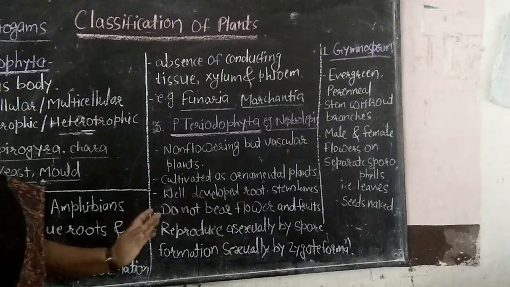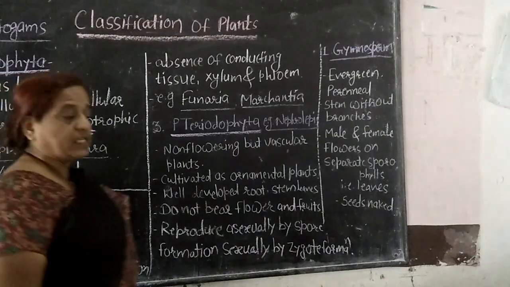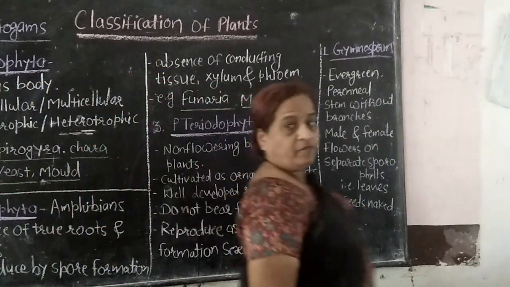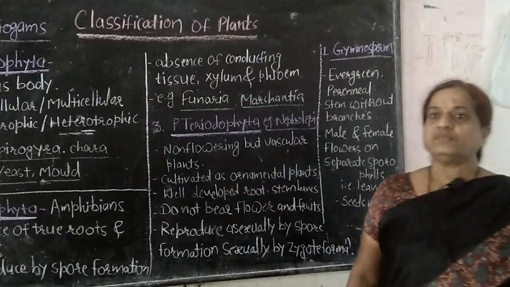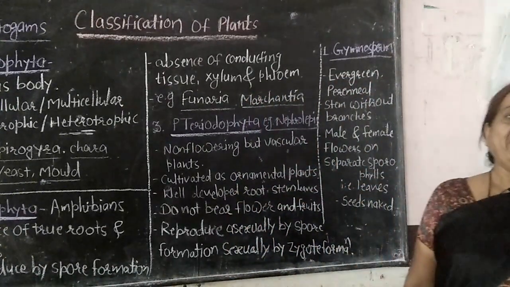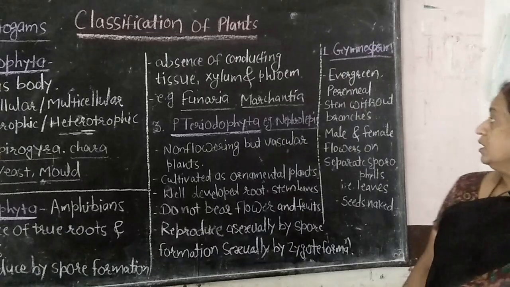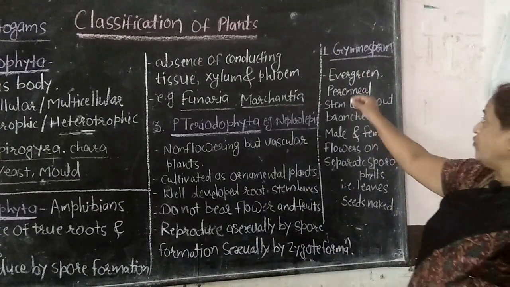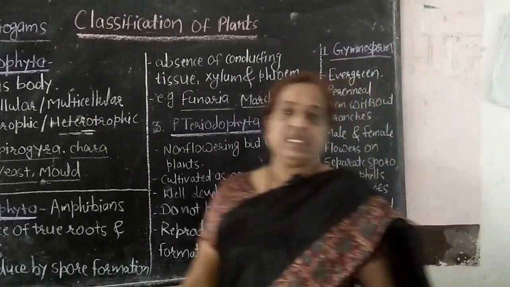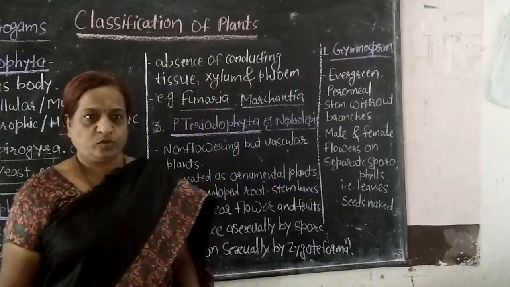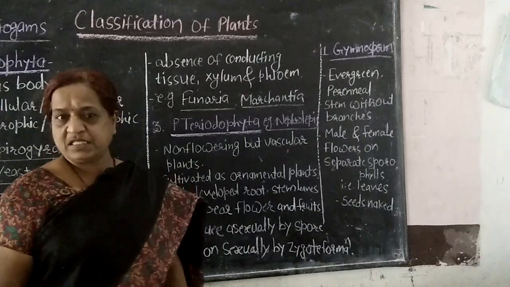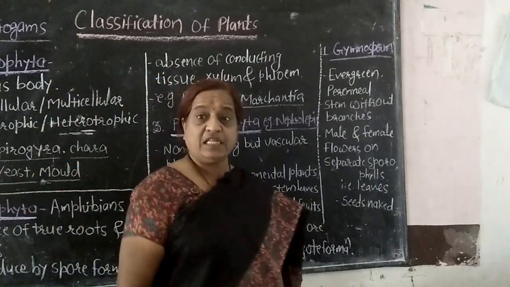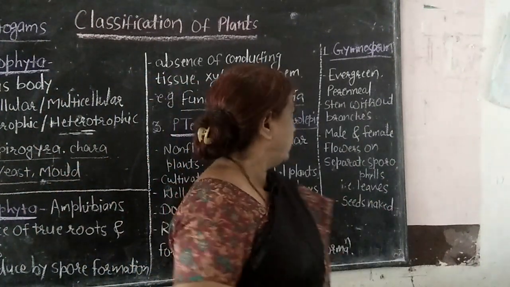Now the next subkingdom is the phanerogams. Phanerogams are the flowering plants. They are well developed plants. Now the gymnosperms, their characteristics: first of all, these are evergreen plants, which I call sadaharit in Marathi. So these are evergreen plants. They are perennial, that means they live for many years.